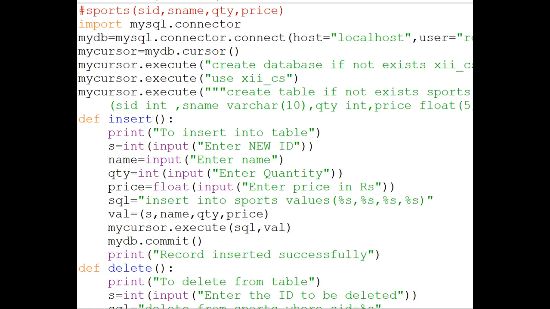So how will you come to know that yesterday I inserted 10 records? Ma'am, we save the last value. Yes. From where will we see the last value?